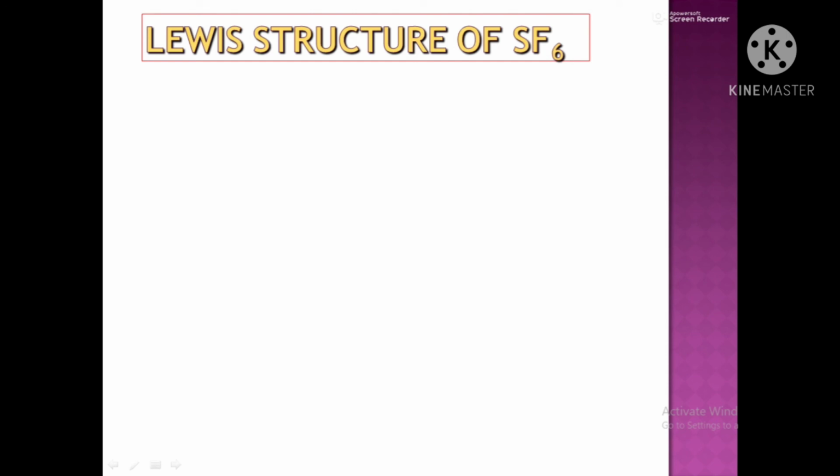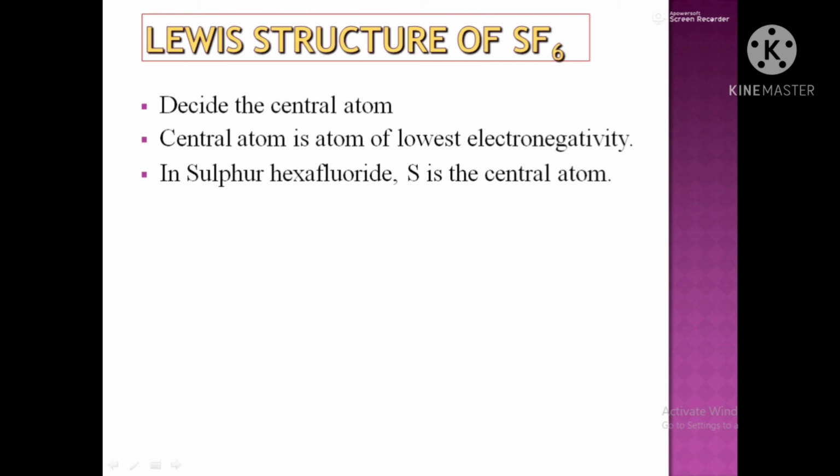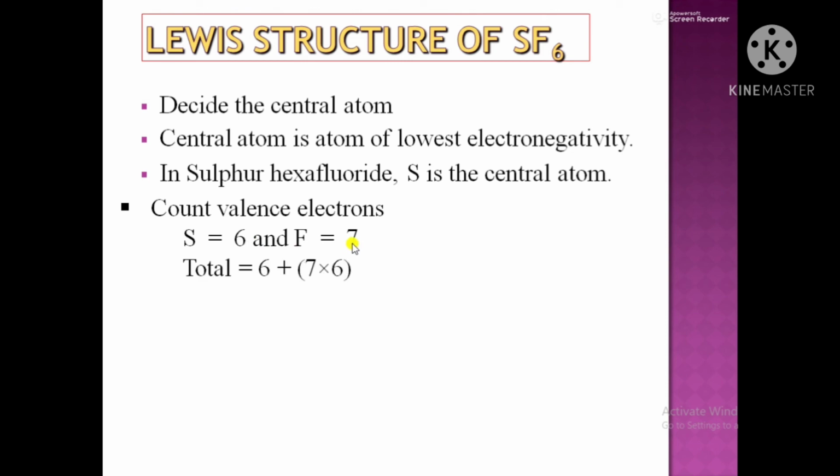The last example is the Lewis structure of SF6. First of all, decide the central atom. Here the central atom is sulfur, and sulfur has to form bonds with 6 fluorine atoms. Sulfur belongs to group number 16 of the periodic table and has 6 electrons in the valence shell. Each of the 6 fluorine atoms has 7 electrons in the valence shell. So if we count the total number of electrons, 6 electrons of sulfur and 7 multiplied by 6 electrons of fluorine, in this way a total of 24 pairs of electrons are present.